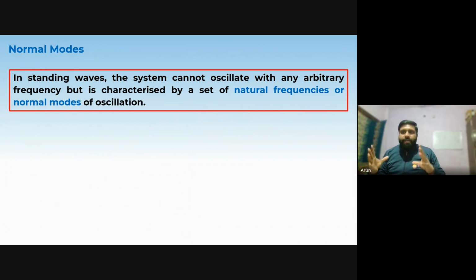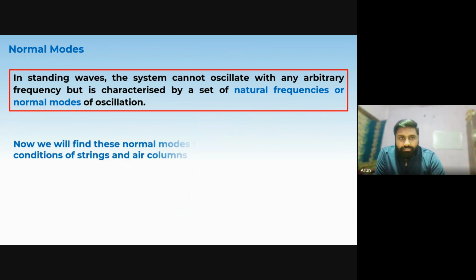There will be a wave pattern which results in constructive interference at some points and destructive interference at others. With the help of that, we will be able to find the natural frequency of this standing wave. We cannot consider any arbitrary frequency, because it is determined by a set of natural frequencies, and those natural frequencies are called normal modes of oscillation. Got it?